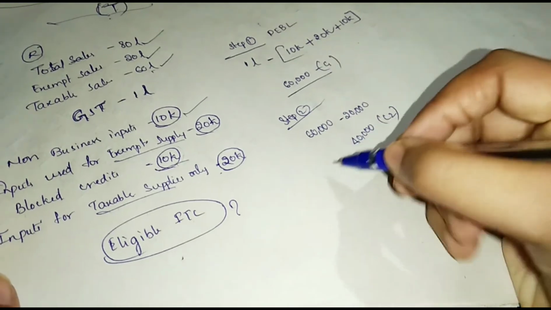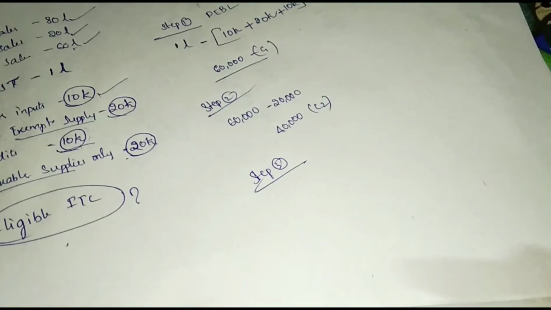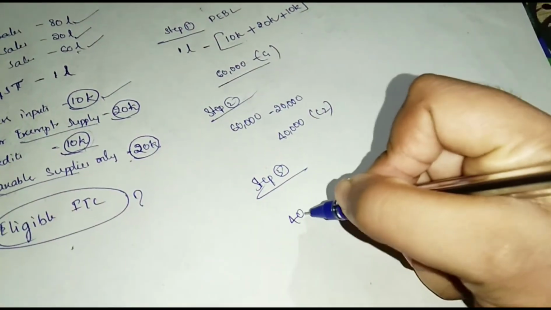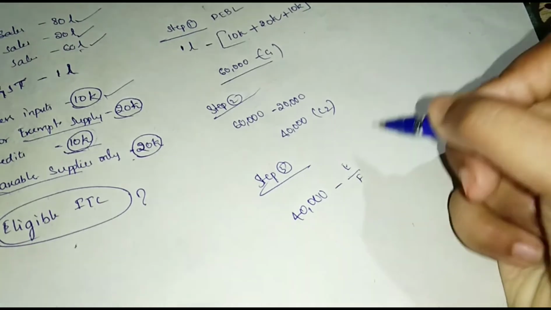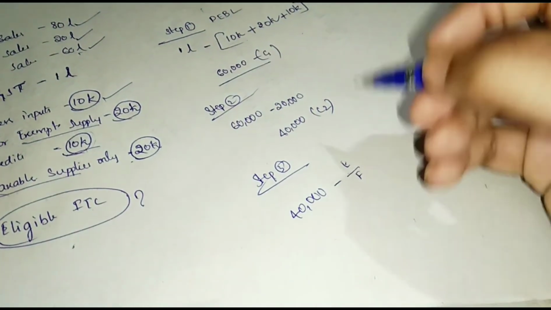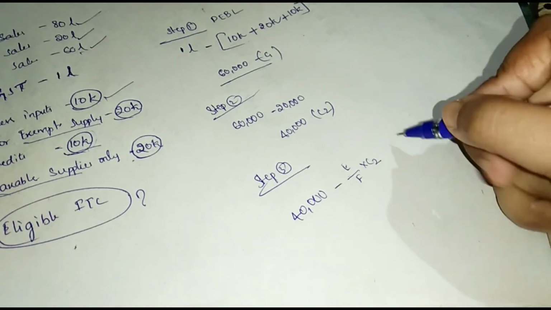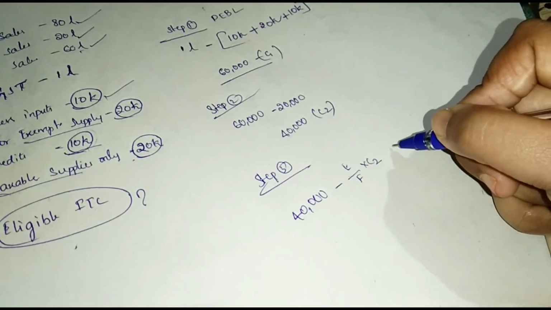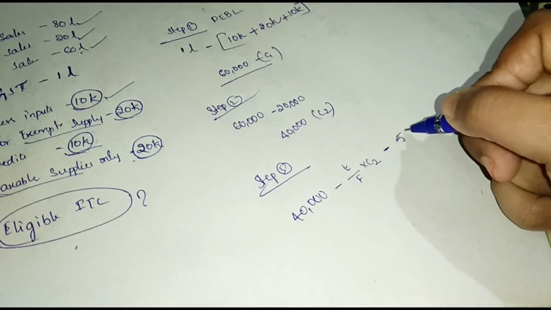And see the next, step 3. Here C2 minus England, France into C2, punched each other, 5% into C2.